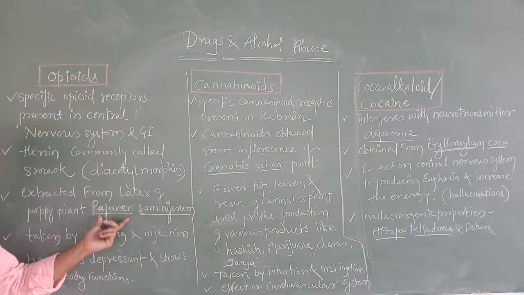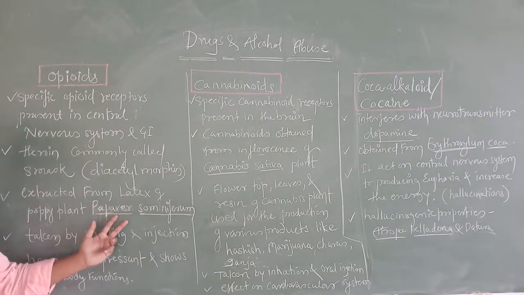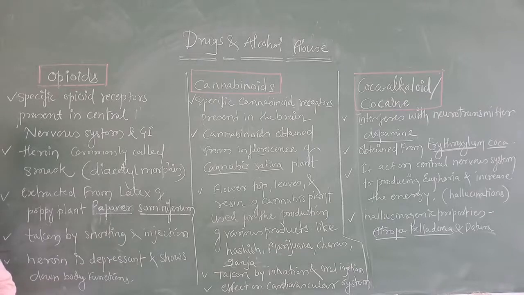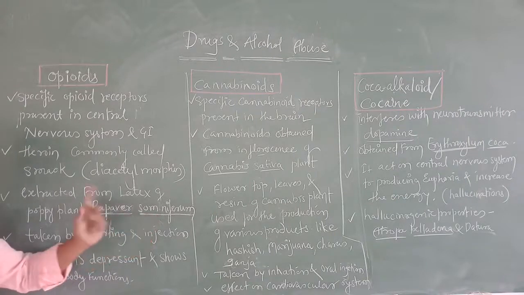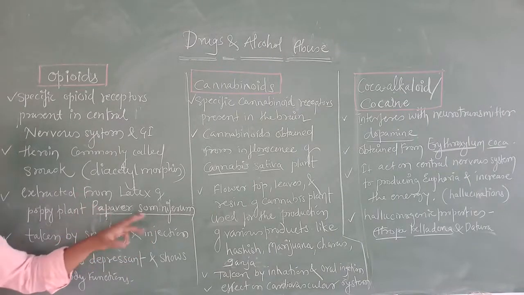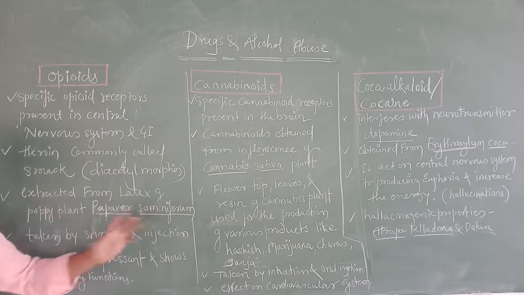I hope you all are aware of the rules for binomial nomenclature, which you studied last year. The rules: the scientific naming of an organism by two names. The first name is the generic name, the second name is the species name. The first name starts with a capital letter, the second name starts with a small letter, and if it is handwritten we underline them separately.